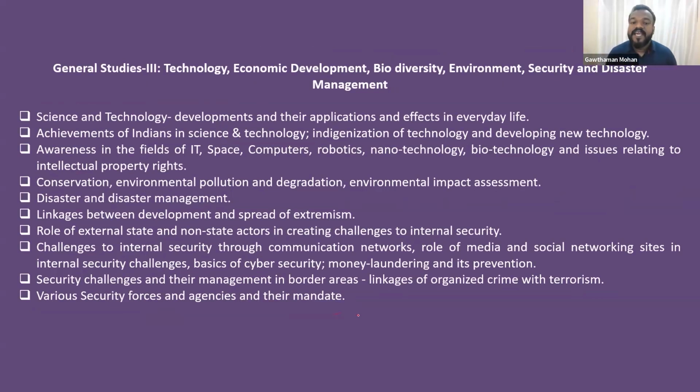And apart from that, we have security aspects. What is our military? What are the different organs in our military? Like the Army, Navy, Air Force. What are paramilitary forces? The BSF, CRPF, Tibetan Force, Assam Rifles, etc. What are their functions? And what are our security issues? What are the land issues we are having? What are the maritime issues?